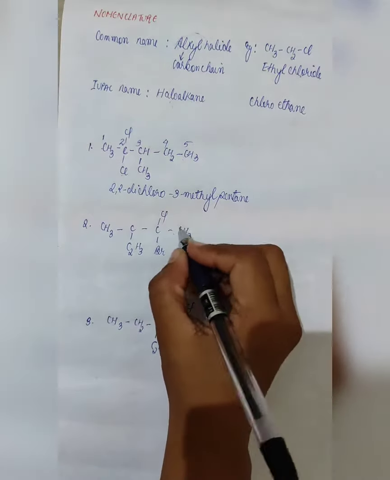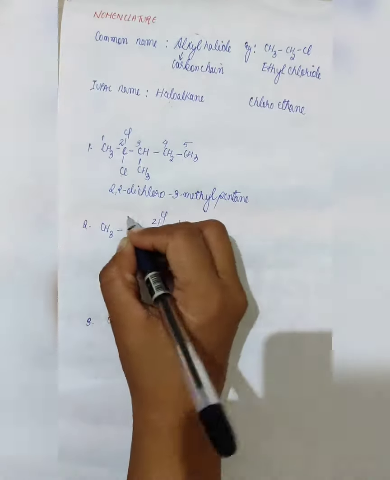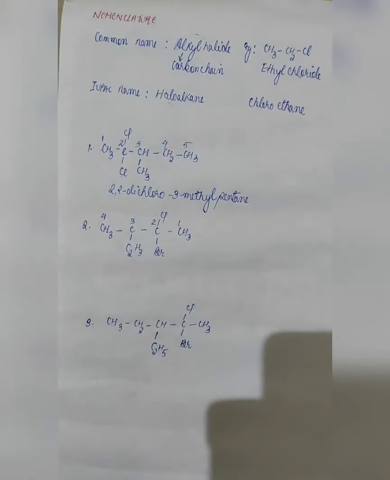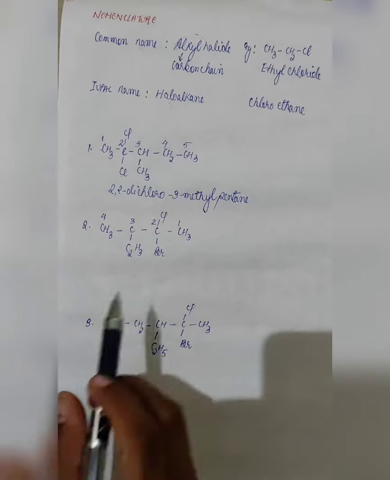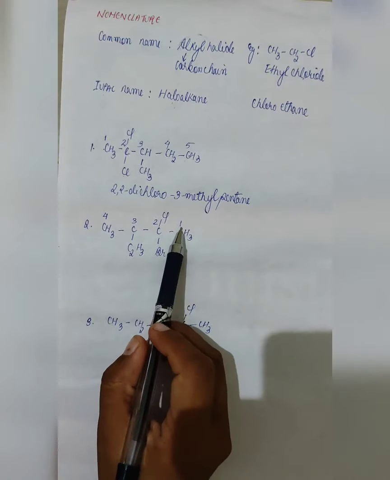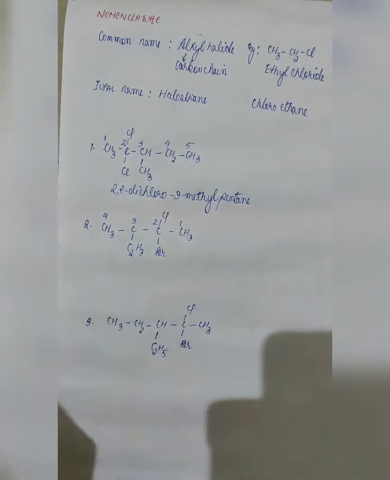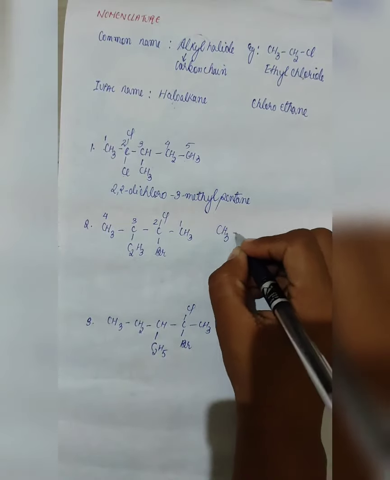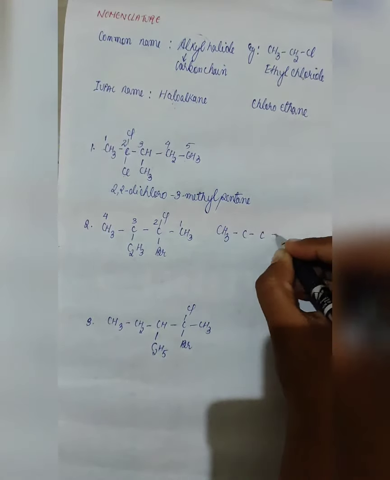number. So we will number from here 1, 2, 3, 4. Now our second way of doing this is we have to search for the longest carbon chain. Now if we proceed in this manner, we just have 4 carbons. But what if we break this and write in this manner? CH3, C, C, C.